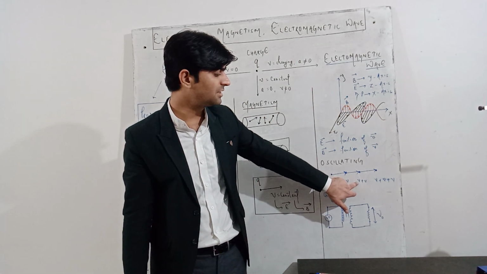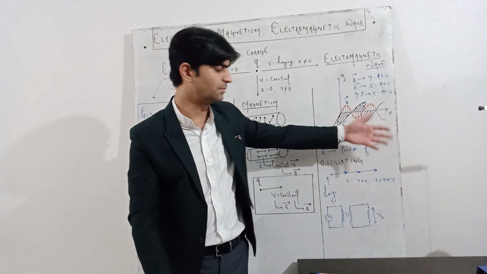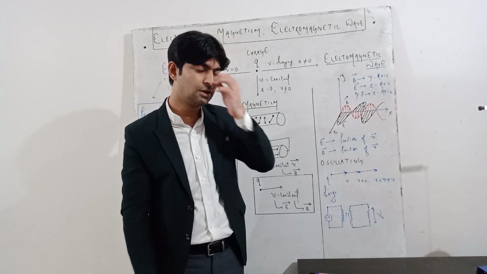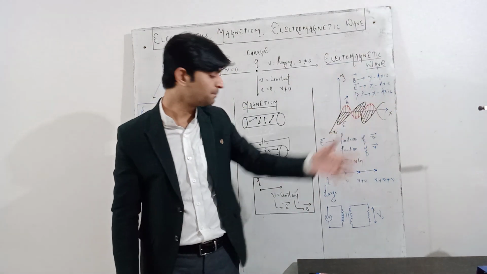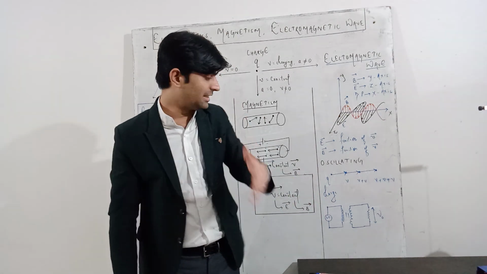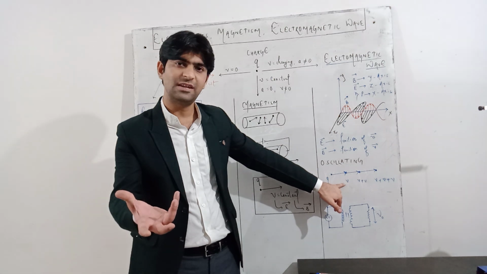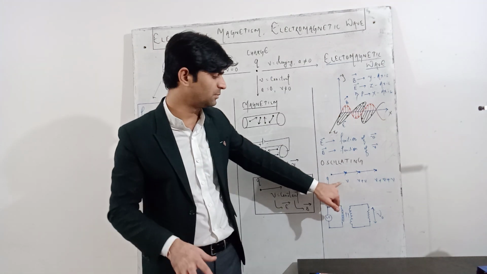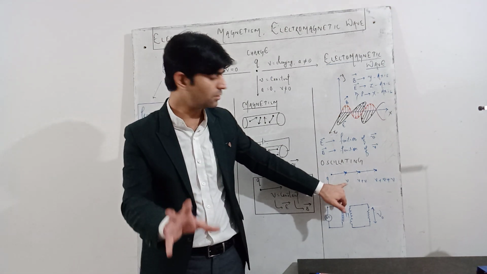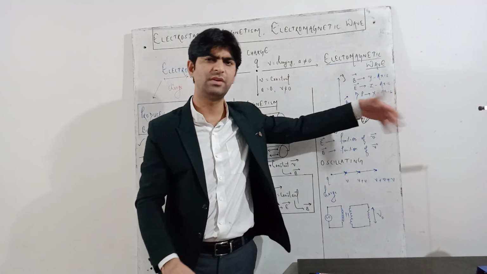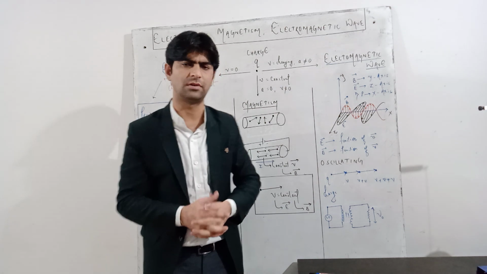So at a certain instant it becomes v plus v, then v plus v plus v, then four times v. In this way the charge is accelerated. Up to this point, the electric field and magnetic field are produced because it is moving with a certain velocity. Now what about the extra energy: v plus v, that is 2v, then 3v, 4v, 5v and so on. V stands for velocity.